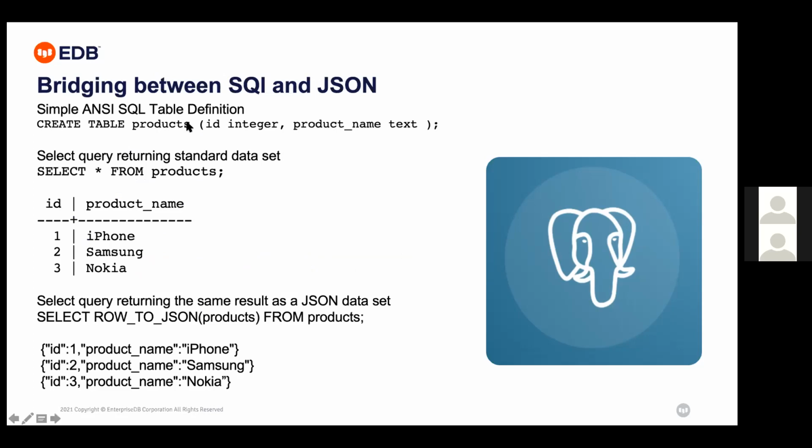I have created a products table, which is a standard table. I have selected data from products. This is the SQL component, or the ANSI SQL table definition. And the same table I want in JSON format. So you just have to say select query returning the same result as JSON data. Select row to JSON is a function, and I have applied it on the products table, from products. So it's showing me that table, which is an ANSI SQL table, in the JSON format.